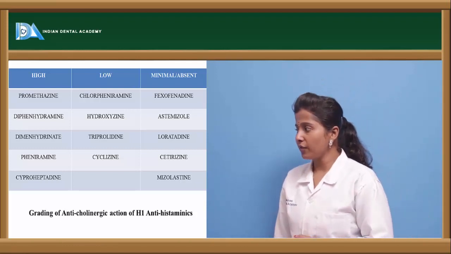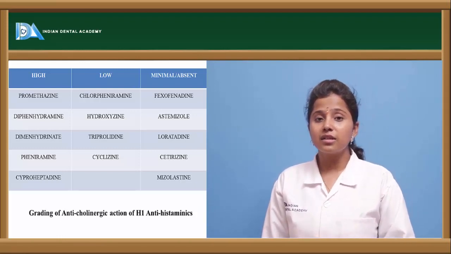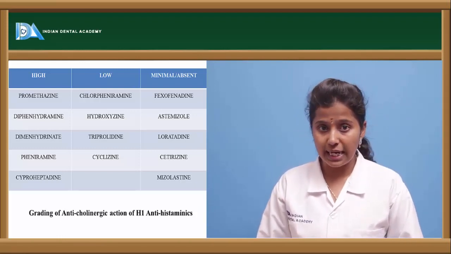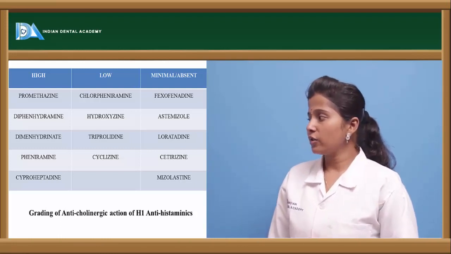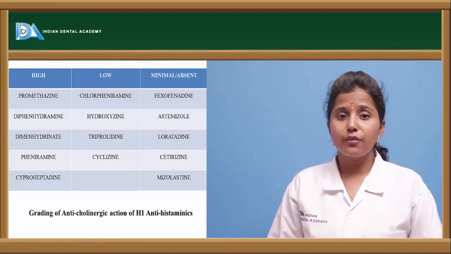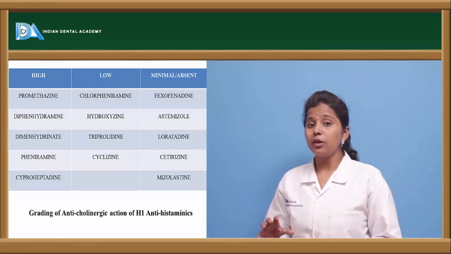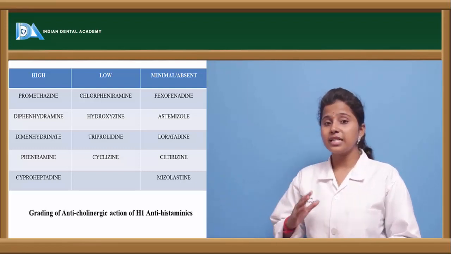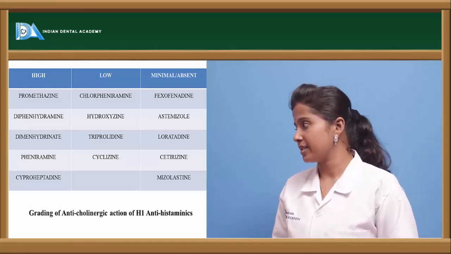few drugs like fexofenadine, loratadine, cetirizine and mesolastin. These are the drugs which show minimal pharmacological actions, and there are drugs like chlorpheniramine, hydroxyzine, tripolidine and cyclizine. These are the drugs which show very low pharmacological actions. These are the anticholinergic drugs. The grading of these anticholinergic drugs are given based on the pharmacological actions they exert.